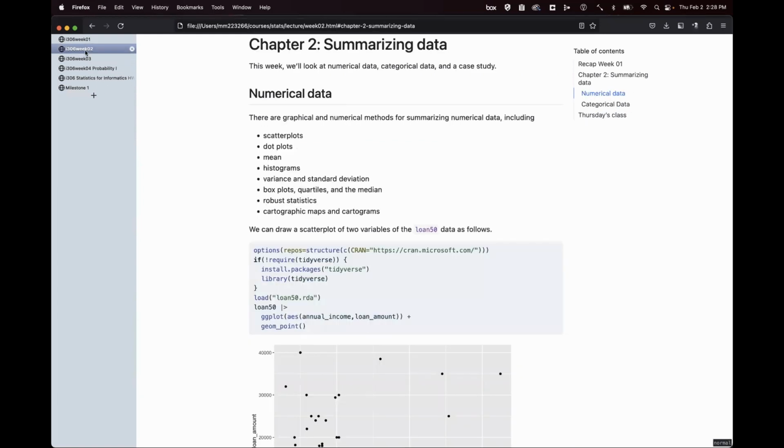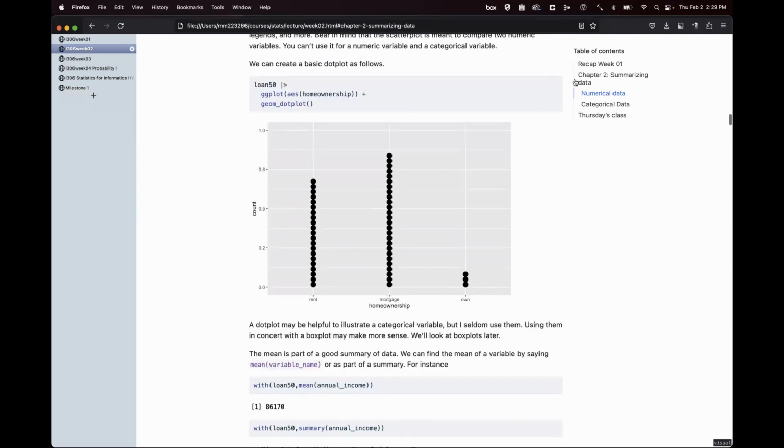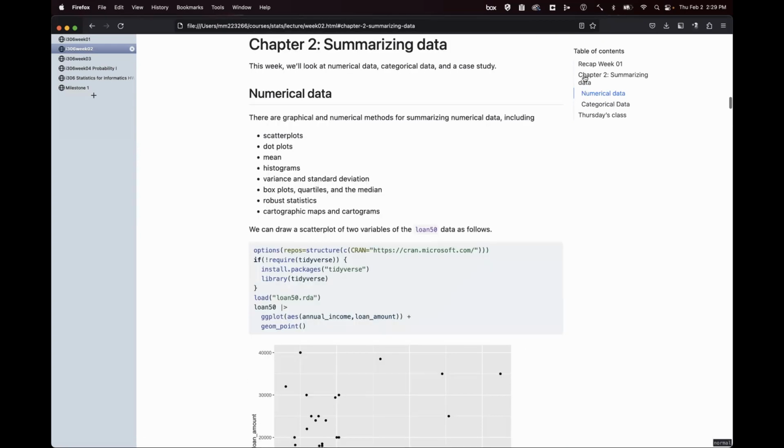Now, you should also be looking at these previous files, the week 02 and week 01, because we talk about some things that you can do. We talk about some things that are for Milestone 2, but we talk about some things that are for Milestone 1 in these files. Okay, so all these things that I'm highlighting are things that you can do in Milestone 1. And you can always use the table of contents in this file to get to stuff like this.